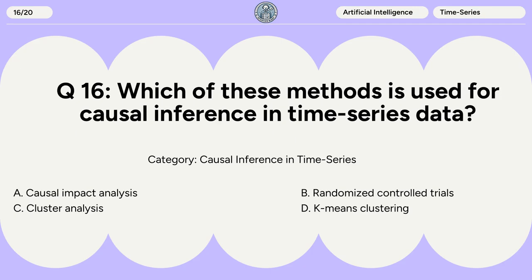Question 16. Which of these methods is used for causal inference in time series data? A. Causal impact analysis. B. Randomized controlled trials. C. Cluster analysis. D. K-means clustering.